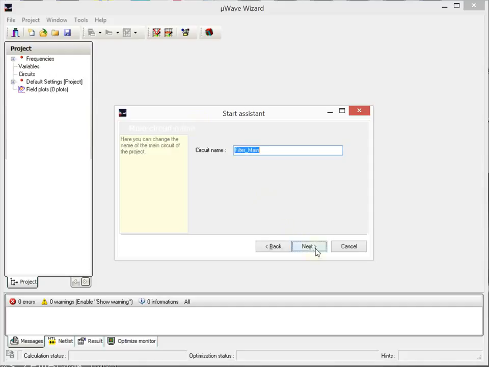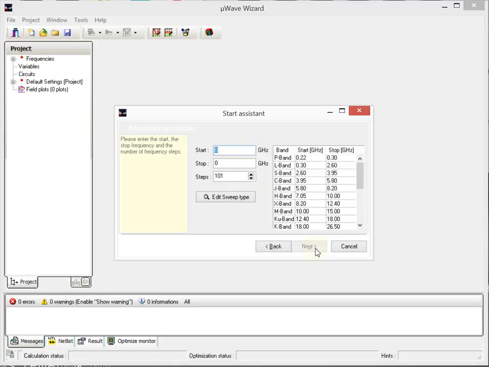Next is the name for the main circuit. Here we use the project name with the extension main. This is good. Frequency band, I will do it around about 3 GHz. S band is fine. And I change the number of frequency points up to 300, so the simulation results look nice.